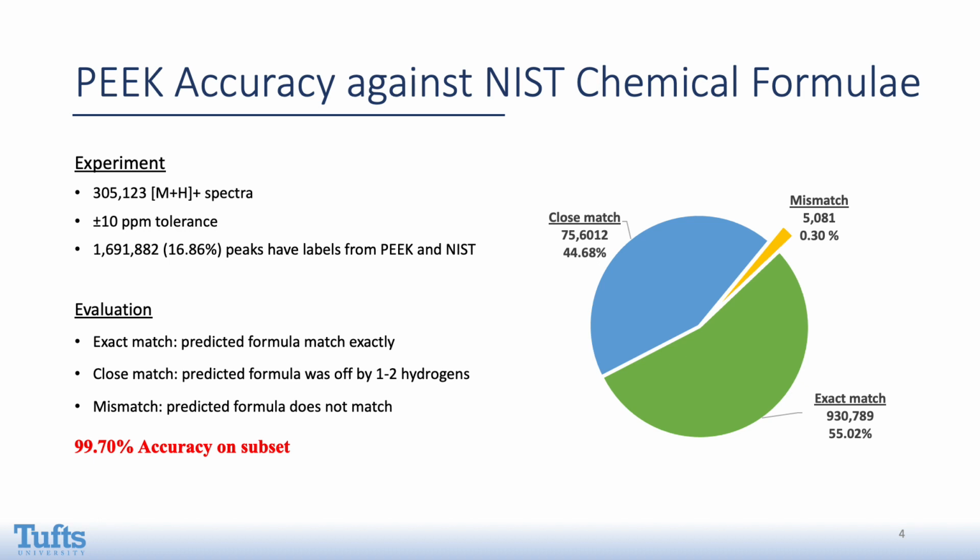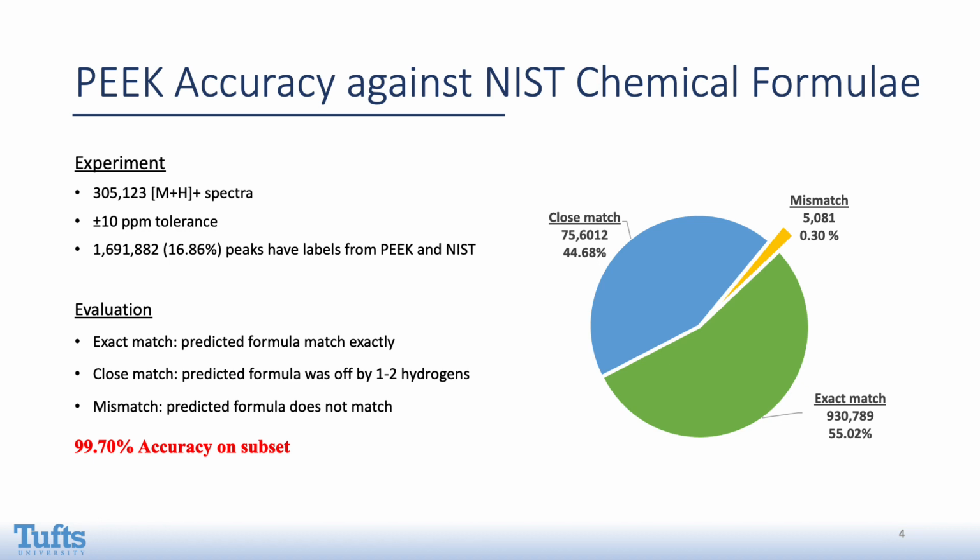To assess our tool, we checked Peak's accuracy against NIST 20, which has peak labels in the form of a formula. We attempted to label 305,000 [M+H]+ spectra with a plus or minus 10 ppm tolerance, and we found that 16.8% of the peaks were labeled both by Peak and NIST.